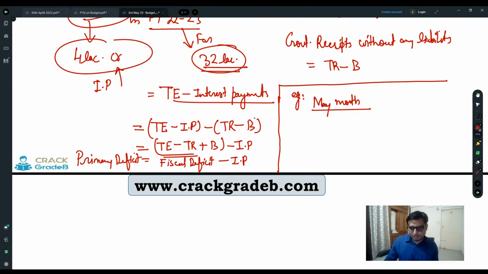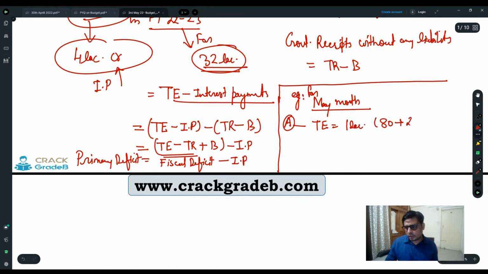So I ask a person A how much total expenditure he has for the month. He told me 1 lakh is my total expenditure, right?